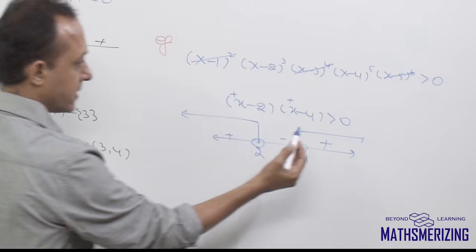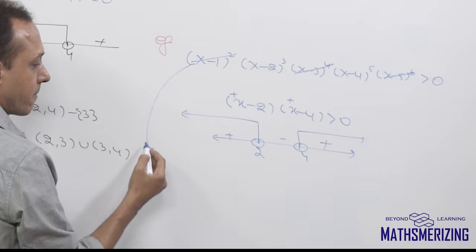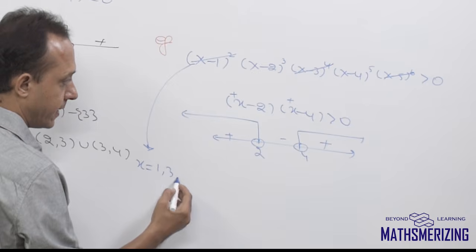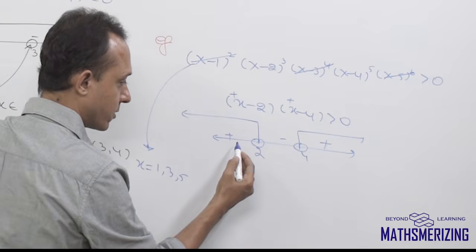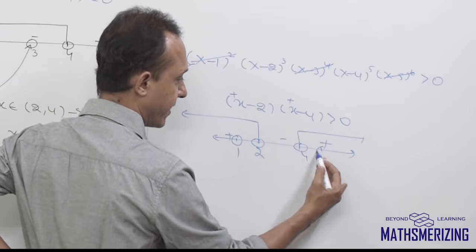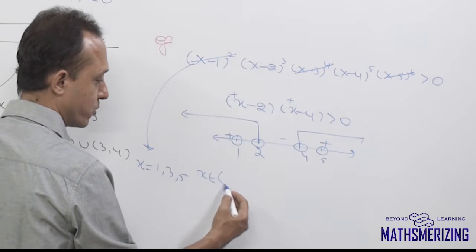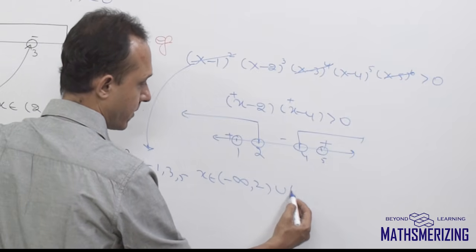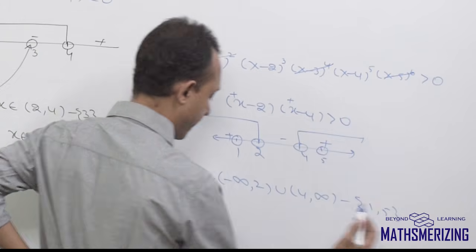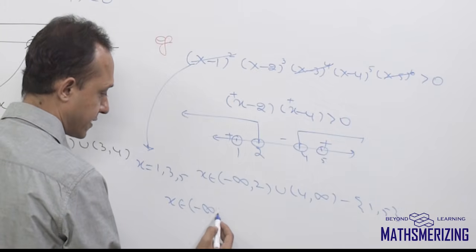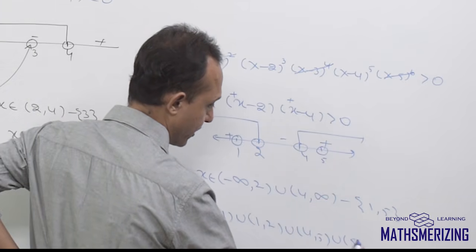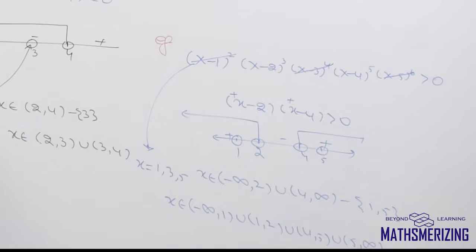But then now, because it doesn't have an equality sign, I look at rule number 2. So what is the root of the expression that we removed? So the roots are 1, 3 and 5. So 1 it's included, right? So I'll need to remove 1. 3 it's not there, right? So I cannot remove anything which is not there. And then I'll need to remove 5. So answer is x belongs to, from minus infinity to 2, union 4 to infinity, except 1 and 5. Or I can say x belongs to from minus infinity to 1, union from 1 to 2, union 4 to 5, union from 5 to infinity. So that's your rule number 2.